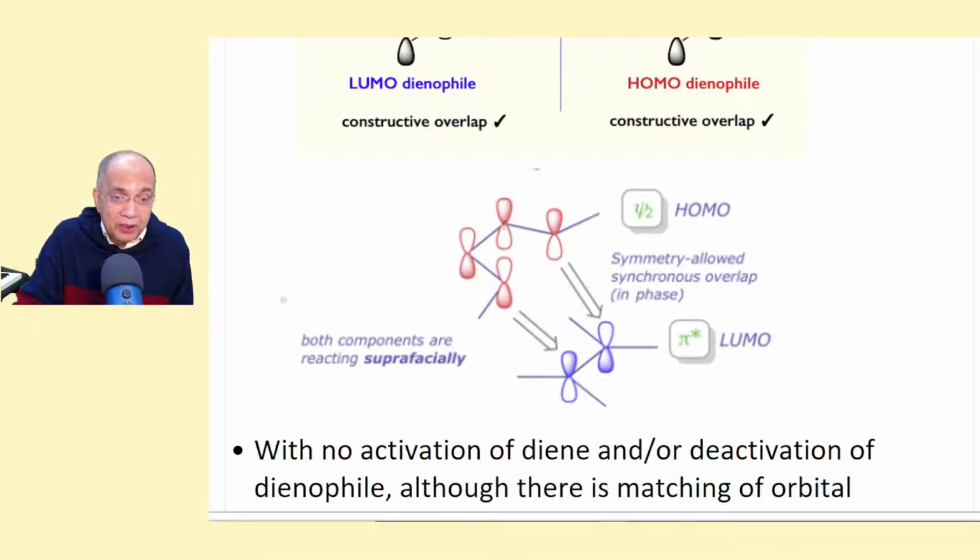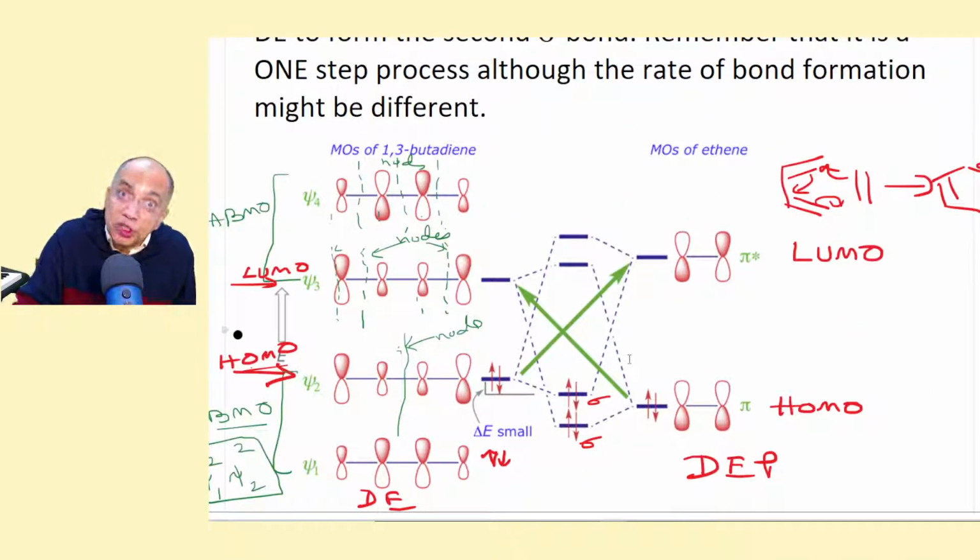But what happens? I have shown the correlation. Supposing you irradiate it, so that one electron will come here. And supposing this is not irradiated, this gap is very high, we give less UV energy, so that lambda will be more.